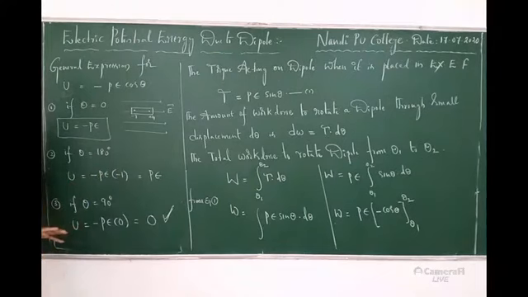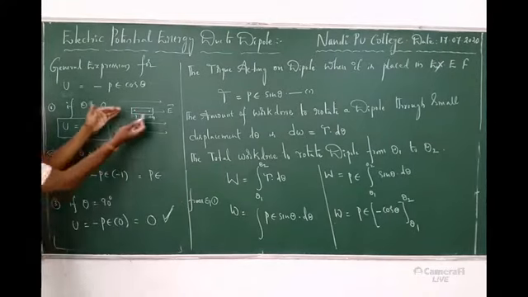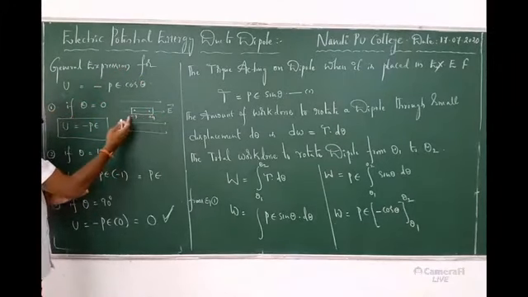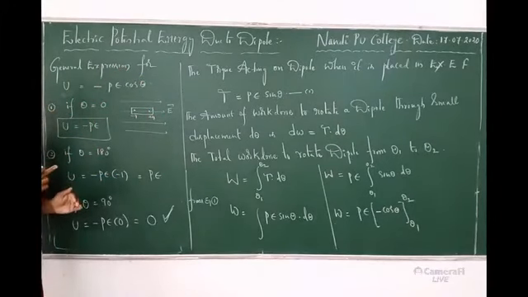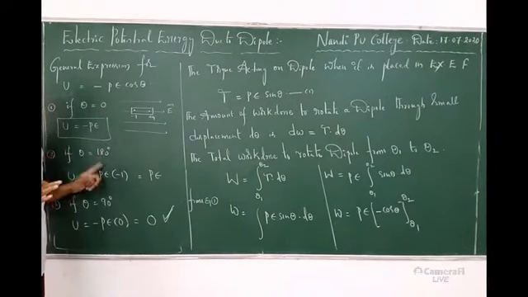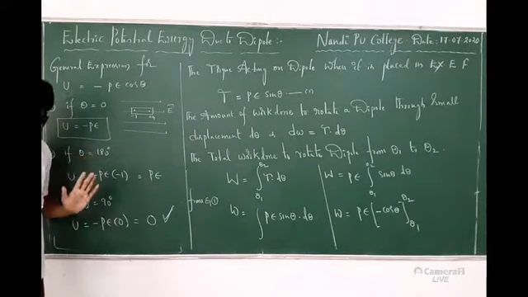In which condition should the dipole be stable? Theta 0, it is in the direction of electric field. It is also an equilibrium condition. 180 means what will happen? Direction reverses. The minus sign comes this side, the positive sign comes this side. Even at 0 or 180, the dipole should be in equilibrium only.